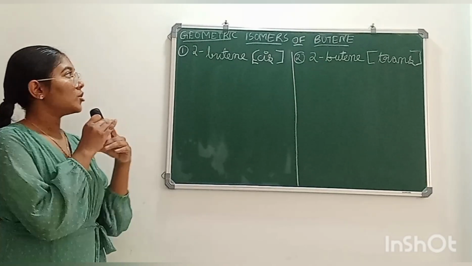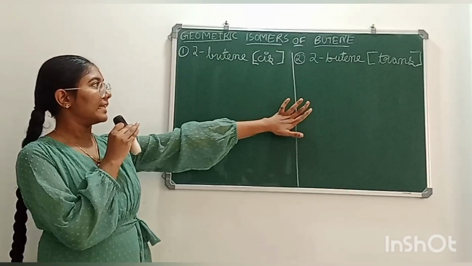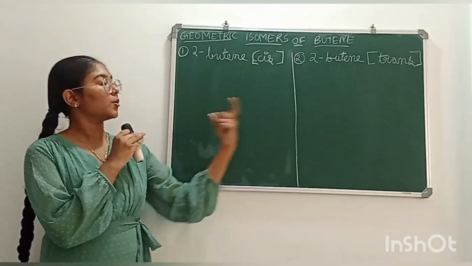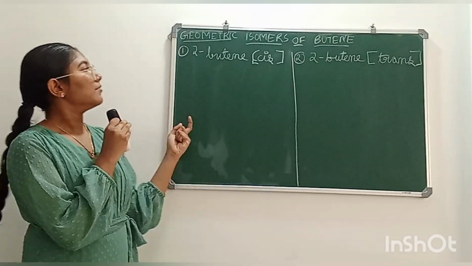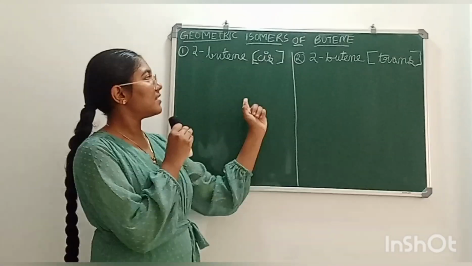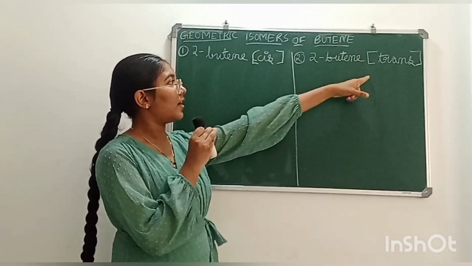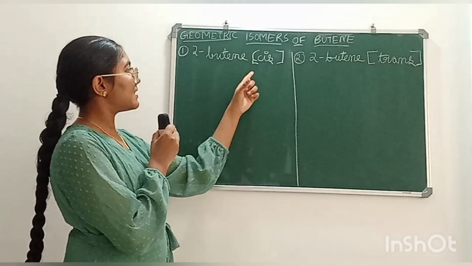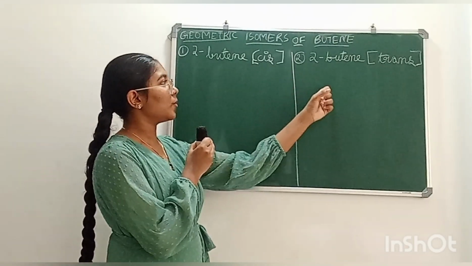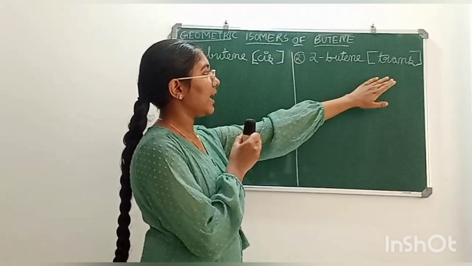Now let's see the geometric isomers of butene. For butene we have two geometric isomers. First is cis-2-butene and second is trans-2-butene. This is cis-2-butene and this is trans-2-butene.